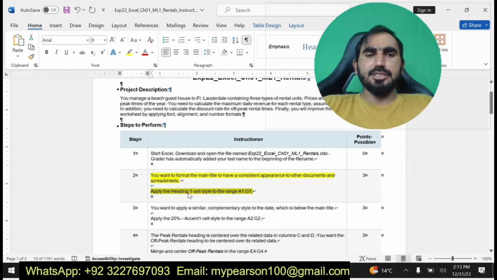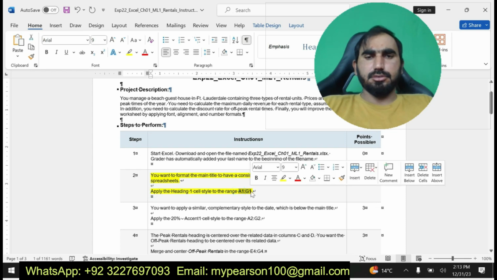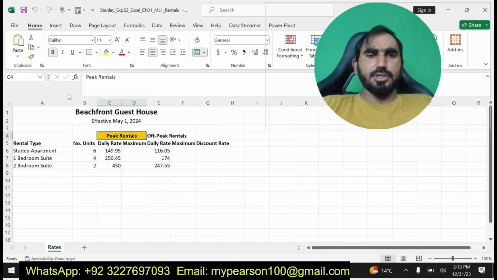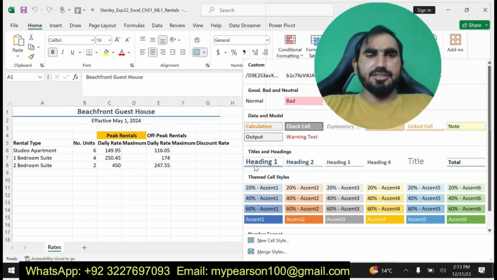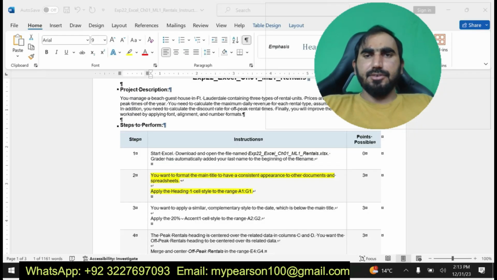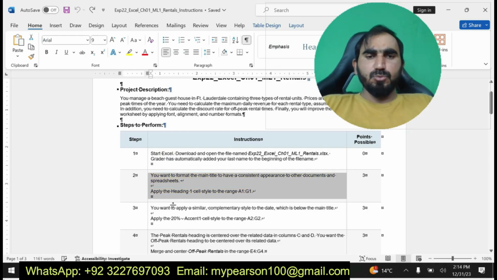Now I am going to solve step number 2. Apply the Heading 1 cell style to the range A1 to G1. Okay, I copy the range, now I have selected and pasted. Now I am going to apply the Heading 1 cell style. You can see here I have done the Heading 1 cell style. Now I am going to move on to my next step.